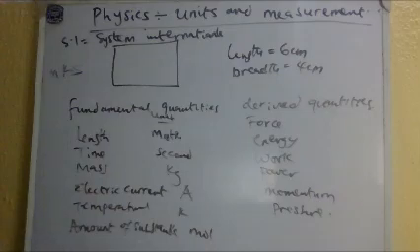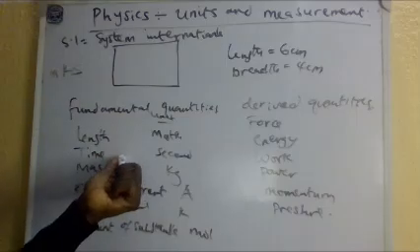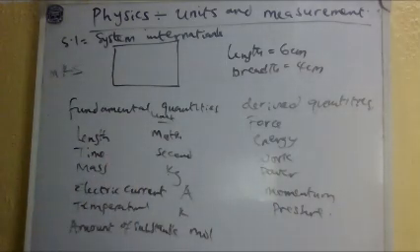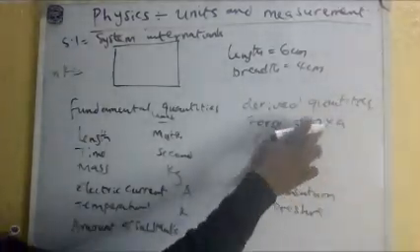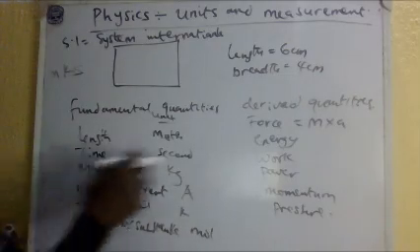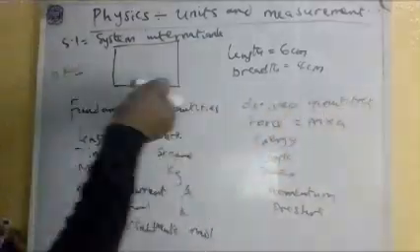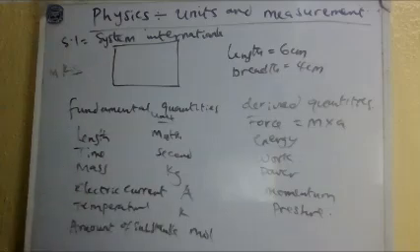So the difference: derived quantities are gotten from the combination of fundamental quantities. So if I come here and say force, force is mass times acceleration. See that mass is already fundamental, and acceleration is gotten from here because acceleration is a combination of distance and time.